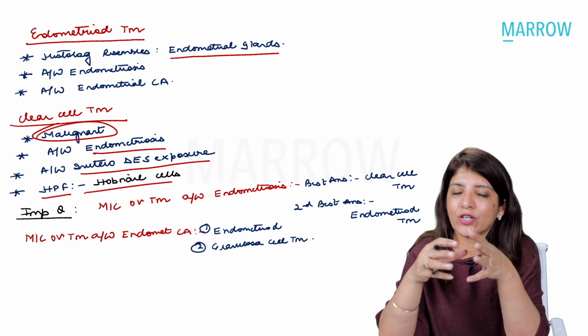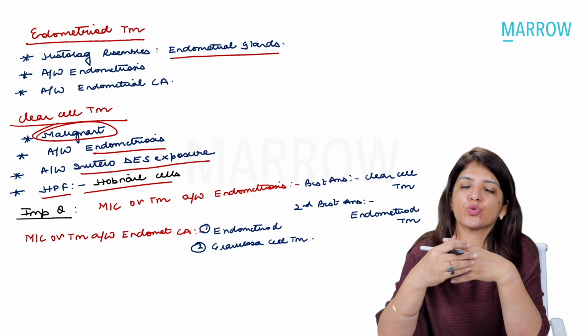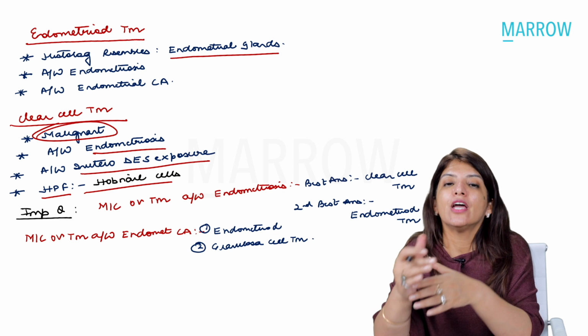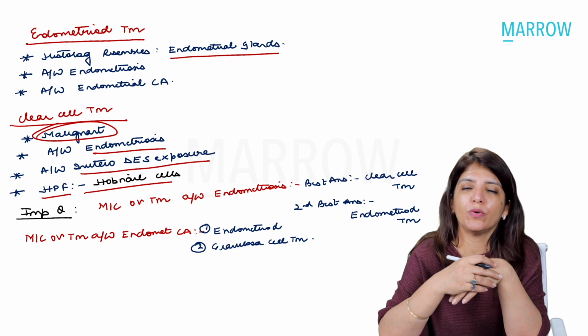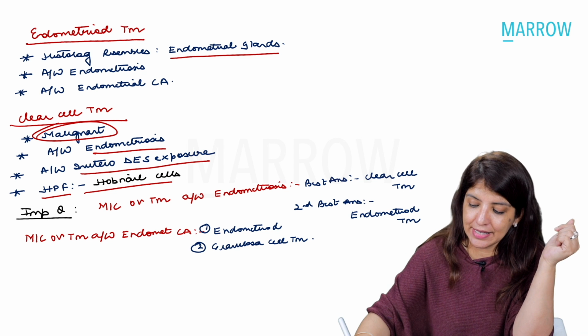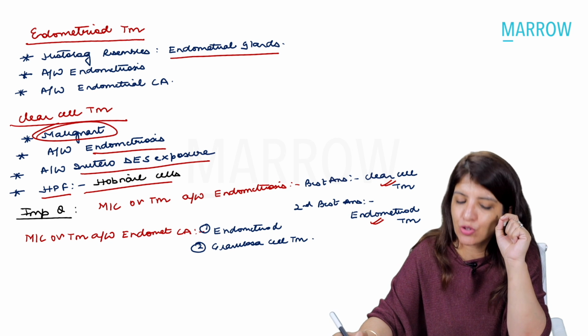Now, there can be two questions which can confuse you. One is, there are two tumors which are associated with endometriosis, endometrioid variety and clear cell variety. So if someone asks you the most common ovarian tumor which is associated with endometriosis, then the best answer is clear cell tumor. If that is not given, then you are going to mark it as endometrioid tumor.